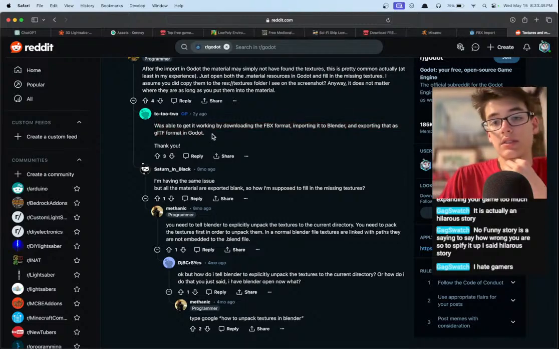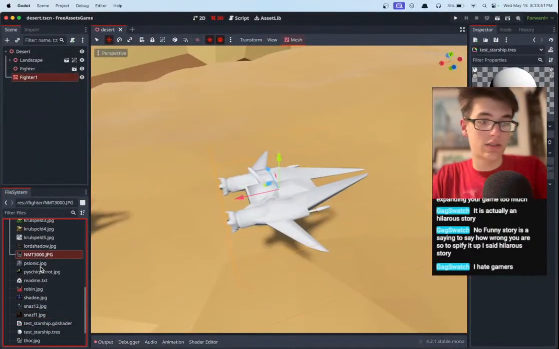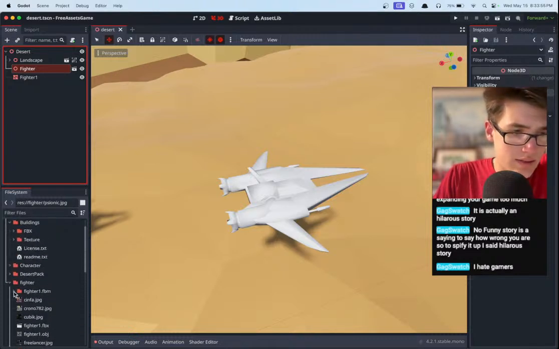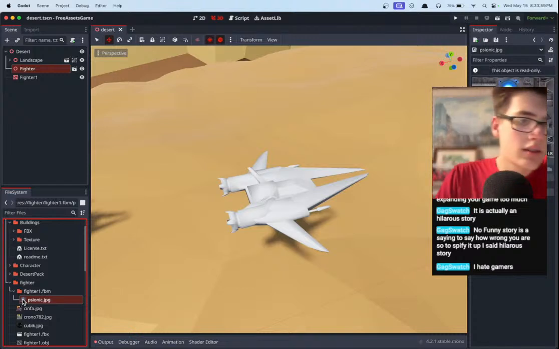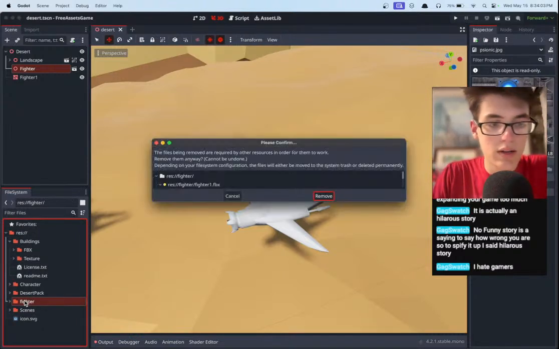Okay, this guy suggests an interesting option. Import it into Blender, export as a GLTF, and then import it into Godot, because obviously Godot likes its GLTFs. So we may have to do that, unless in fighter1.fbm, well, fighter1.fbm already has an image in there. So yeah, we may have to just go without a workaround.